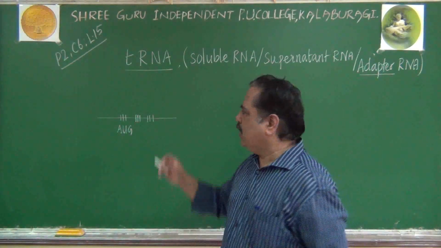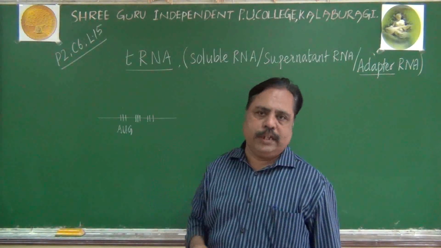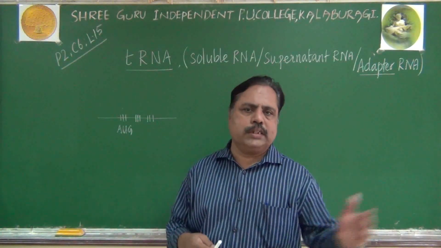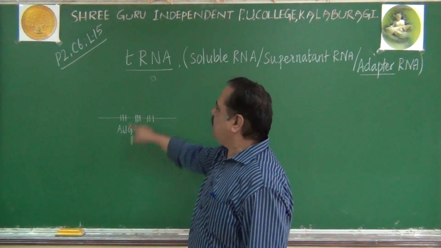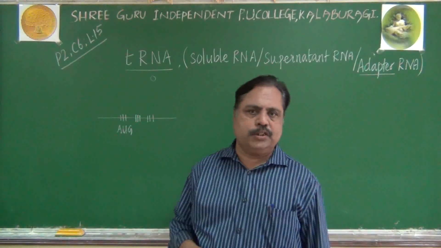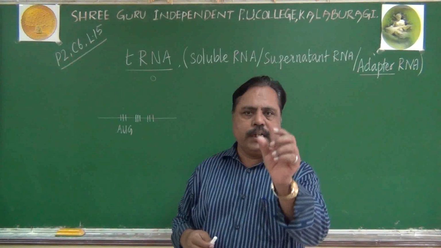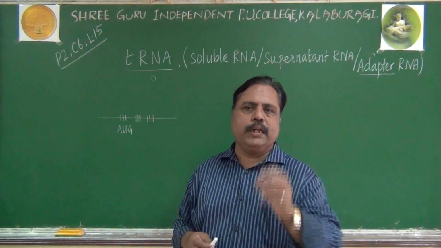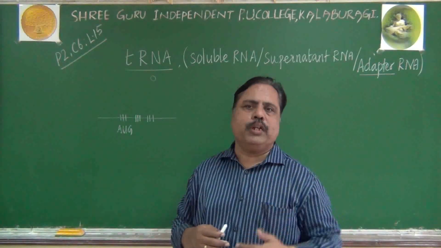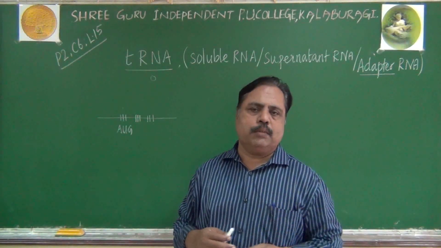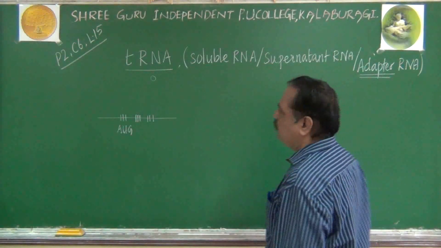So, how does methionine know that it has to come to this place, the first position only? How does the amino acid know? It is the language of nucleotides. Amino acid is structurally different. Nucleotides are different structurally. So, when two different molecules are there, we need an adapter, we need a binding agent in between. A vehicle, a transporting agent is needed for this purpose. That is why it is called an adapter molecule.